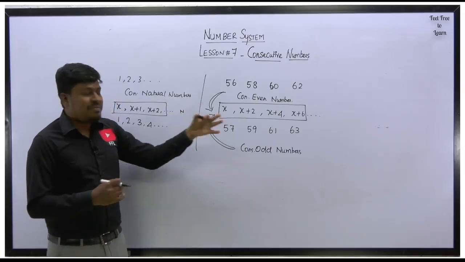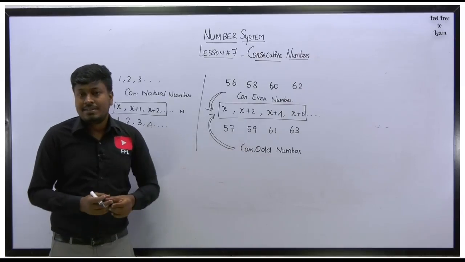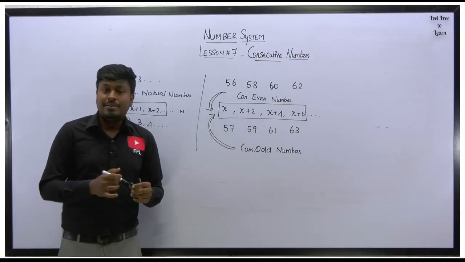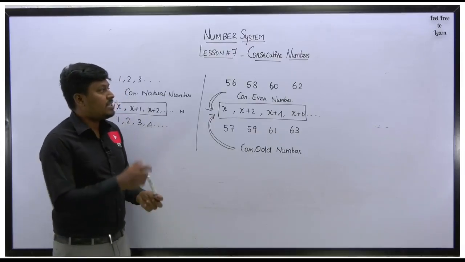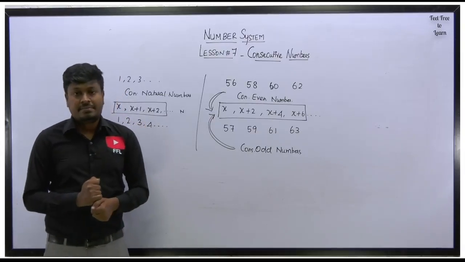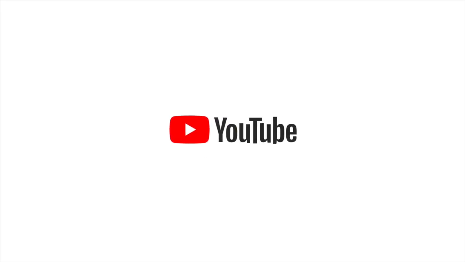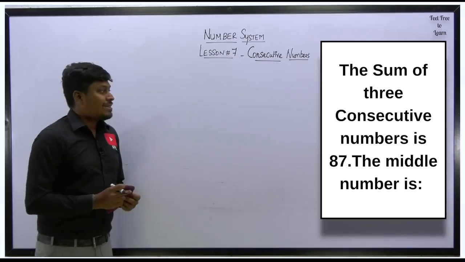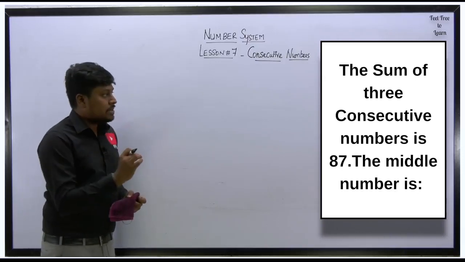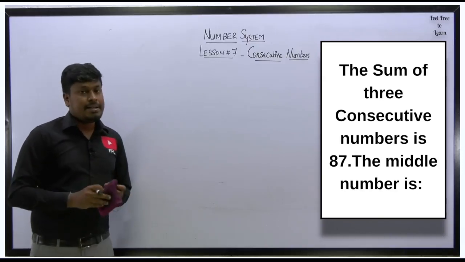So let me start solving some of the questions based on consecutive numbers, so that you will feel this consecutive number topic is easy. So let me move on to all the basic questions on this lesson number 7. Question number 1. The sum of three consecutive numbers is 87. Then the middle number is.